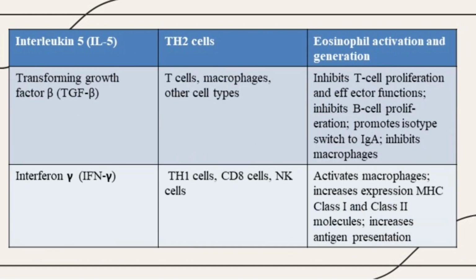Interleukin 5 is secreted by T helper cell 2. Targets and effects: eosinophil activation and generation. Transforming growth factor beta is secreted by T cells, macrophages, and other cell types. Targets and effects: inhibits T cell proliferation and effector functions, inhibits B cell proliferation, promotes isotype switch to immunoglobulin A, inhibits macrophages, interferon gamma, T helper cell 1, and natural killer cells.